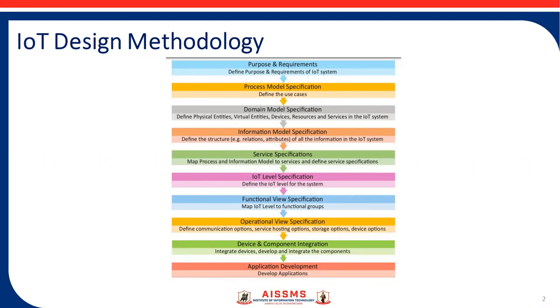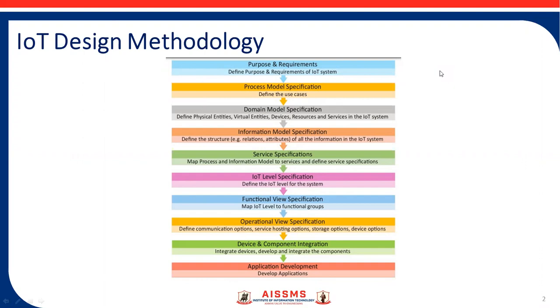The very first step is purpose and requirement. So in this very first step, purpose and requirements, you need to define what the system purpose is, how the system should behave, and what the different requirements are.